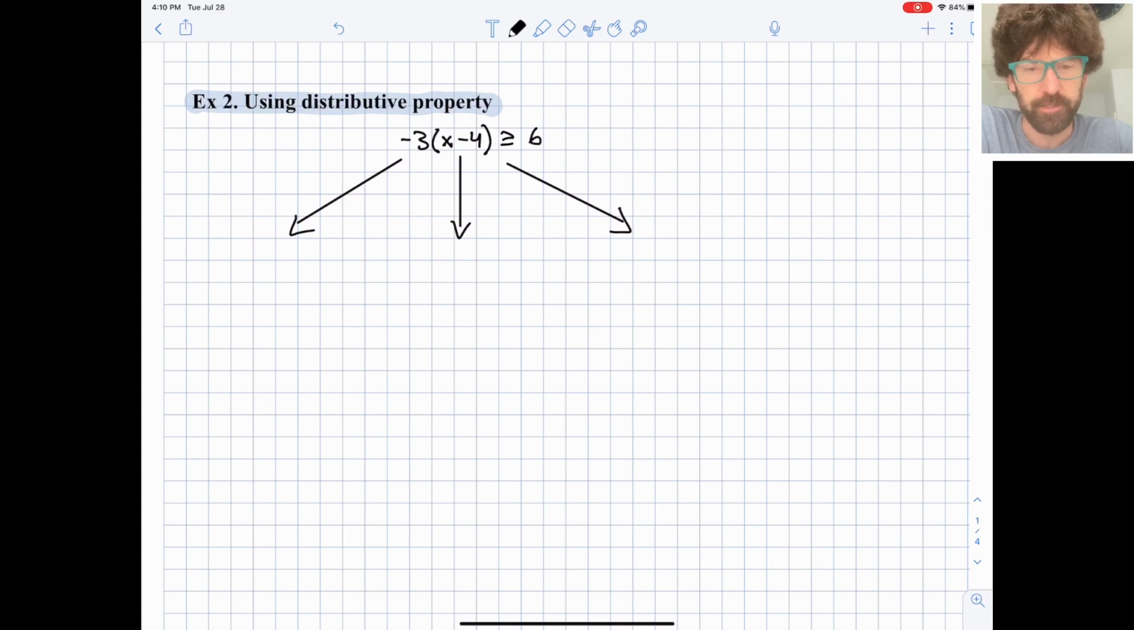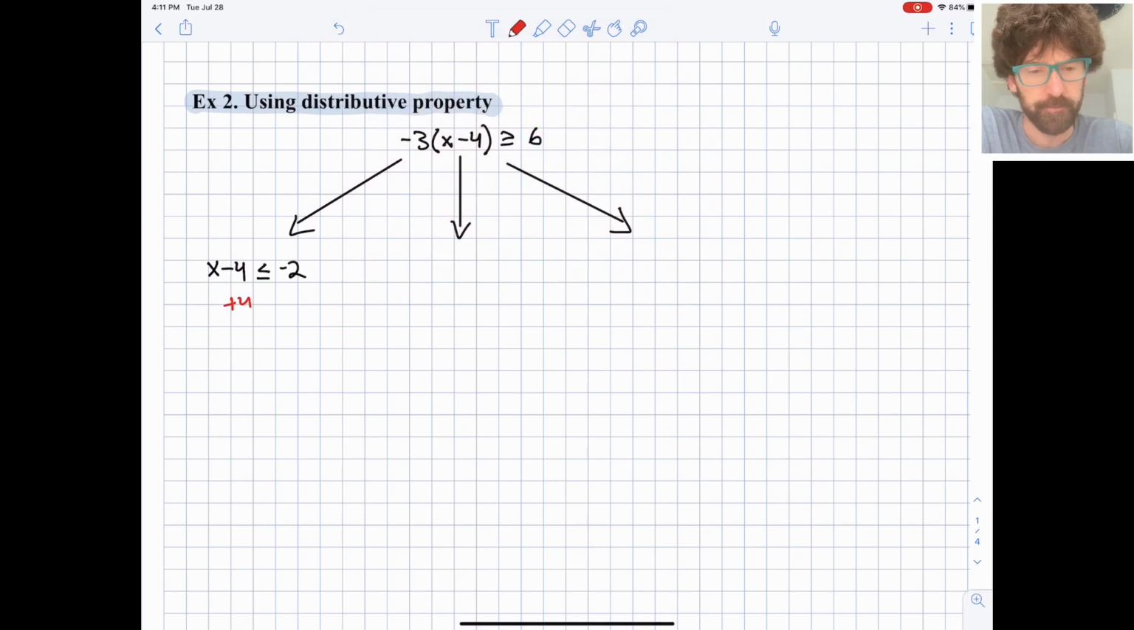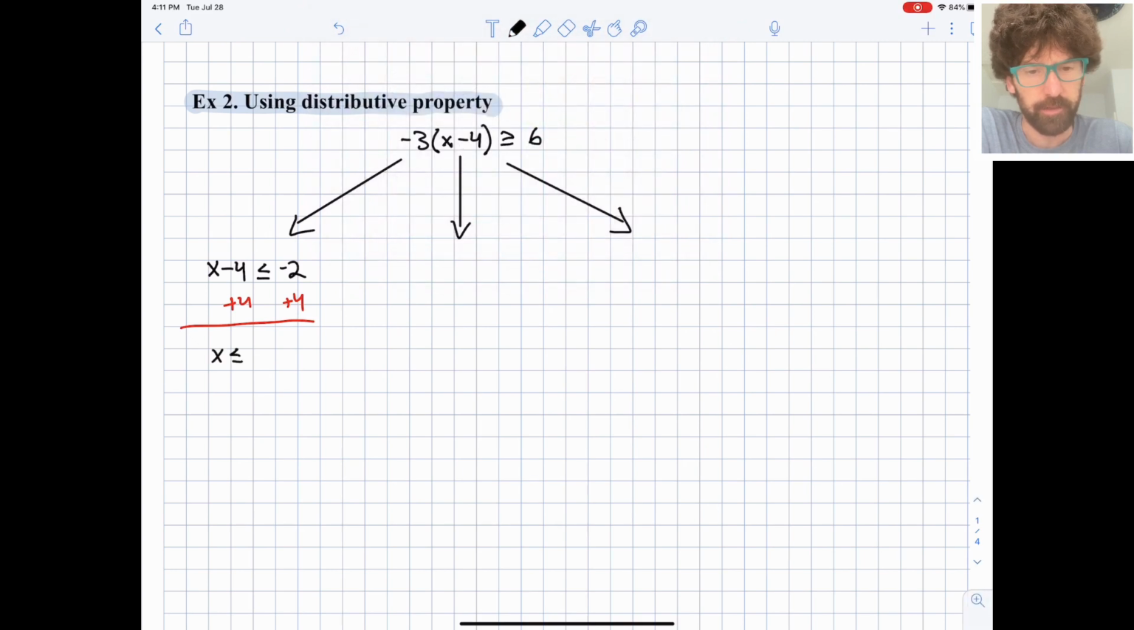So first, let's just do it without the distributive property, where we will divide both sides by negative 3, and we get x minus 4, and we flip the inequality because we divided by a negative, so that's less than or equal to negative 2. We can add 4 to both sides, and we get x is less than or equal to positive 2. Okay, that's my final solution. Let's see if we get the same solution for each of the 3 methods, and we'll call that our check.